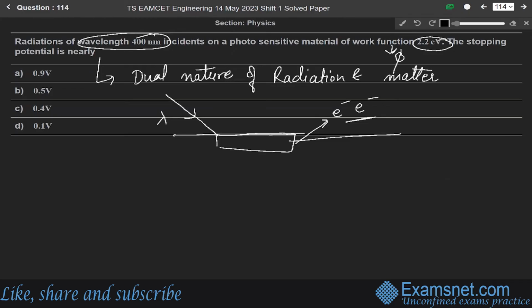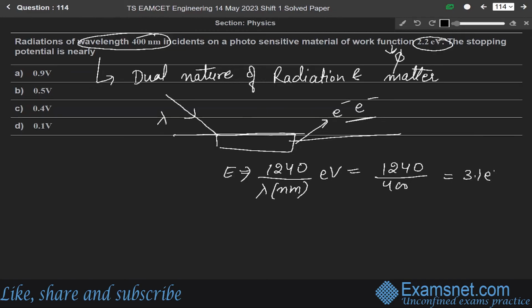First of all, we will find the energy of the incident photon. There is a direct formula for this, that is 1240 over lambda, and this lambda should be in terms of nanometer. So this will be 1240 over 400 nanometers, so it will be 3.1 electron volt. Let us say this is equation number 1.